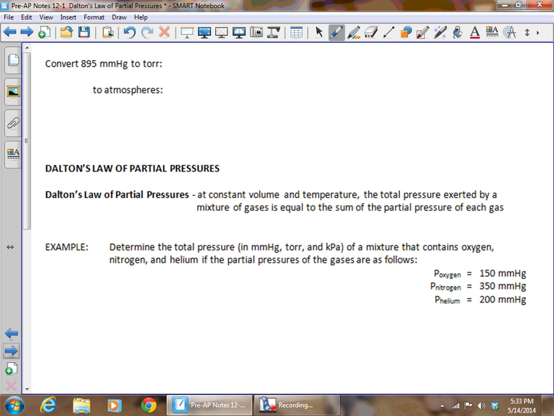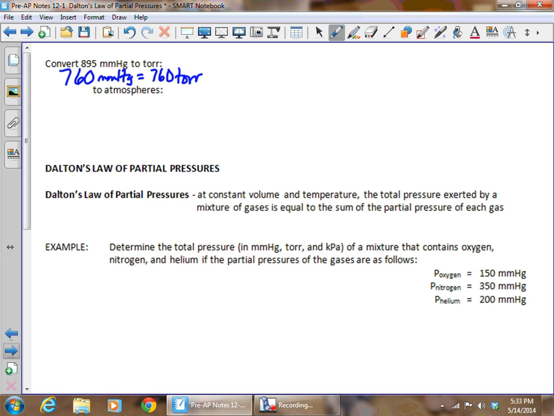Now, if we want to convert from one unit of pressure to another, we've already shown that we can use those conversion factors, those terms on the previous page, as conversion factors. So let's say we want to convert 895 millimeters of mercury to torr. If you look back on the previous page, you already saw that 760 millimeters of mercury was equal to 760 torr. They are the same thing.